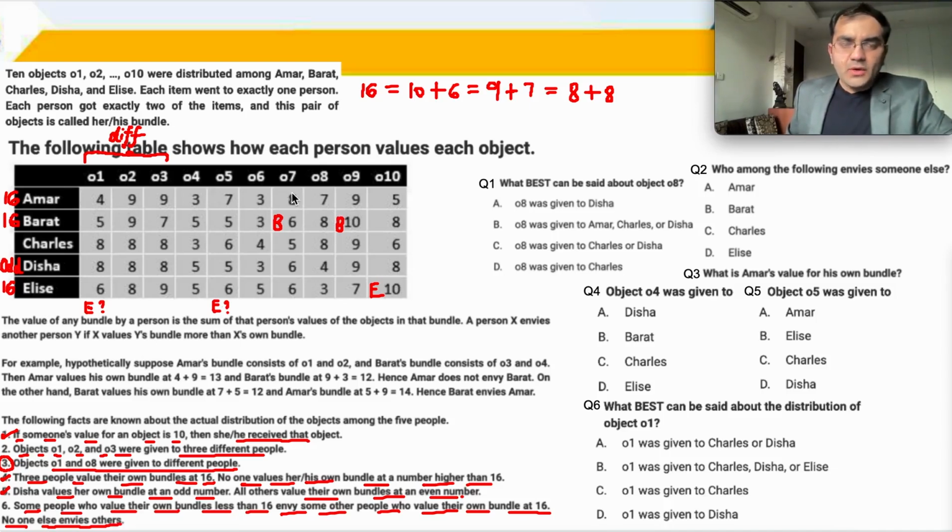ठीक है. What is its value for B? ये देखो. Its value for B is 8 plus 9, 17. If A is at 16, very important, this is the critical point, and it is valuing B at 17, which is higher than itself, it will now envy B. समझ में आ रहा है? It is now valuing someone else more than himself. So he will now envy B, but that is not allowed.